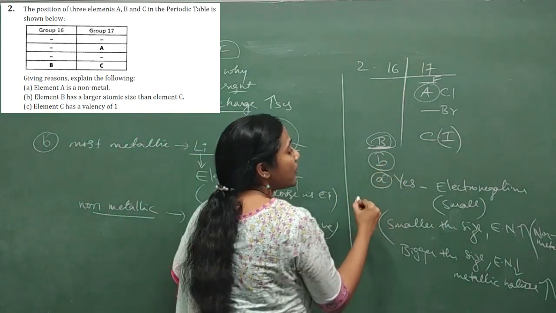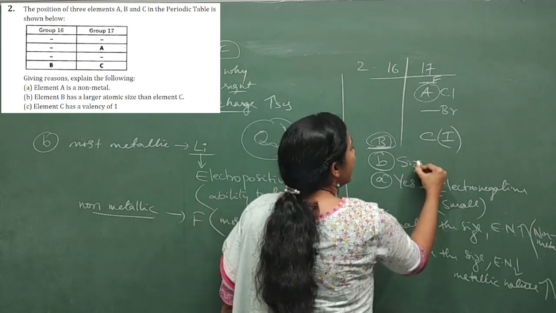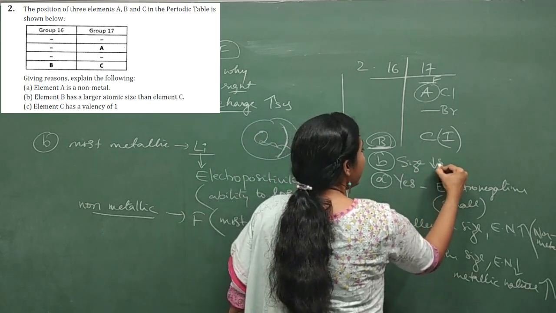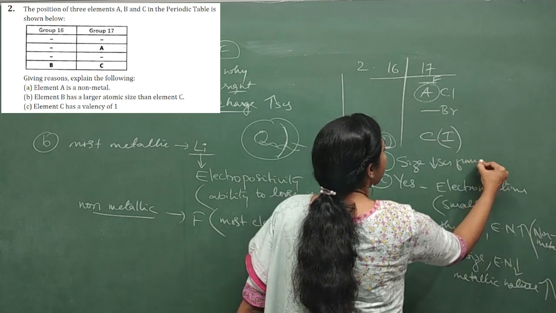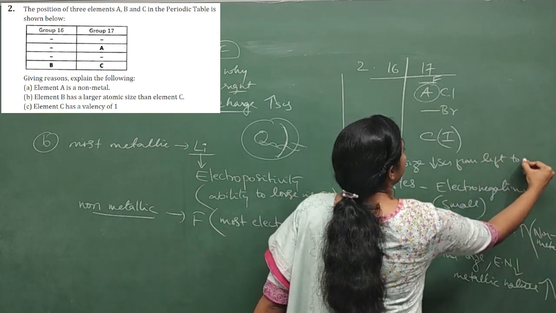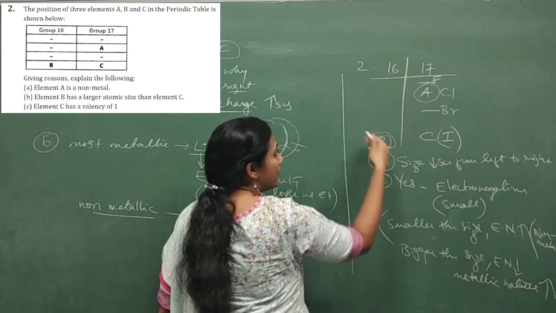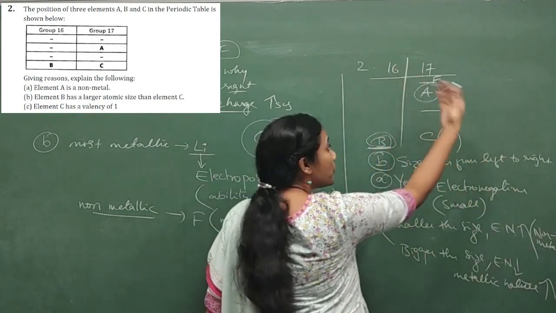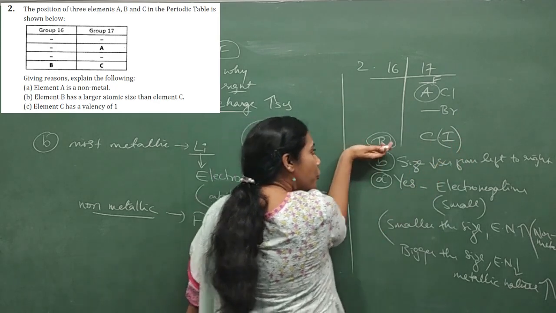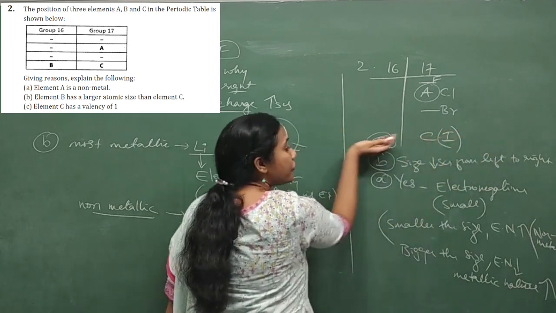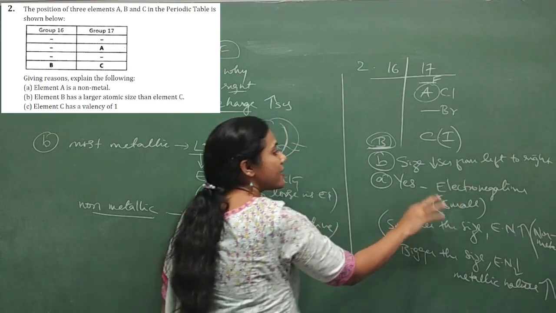I'm writing the answer for question B. Size decreases, isn't it? Decreases from left to right. Yes or no? See, our 16th group elements are coming to our left side and 17th group to our right side. See, as you go from this end to this end, left to right, our size will decrease.